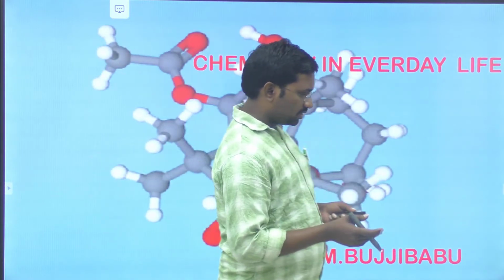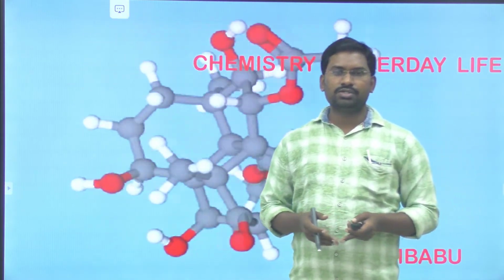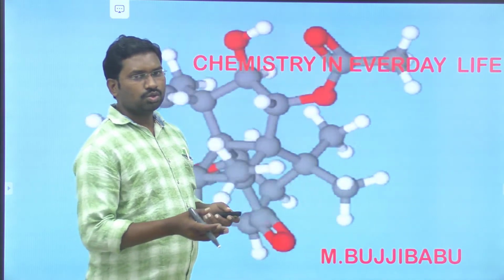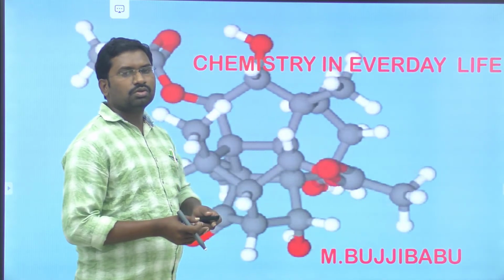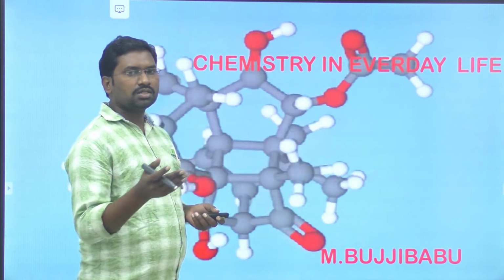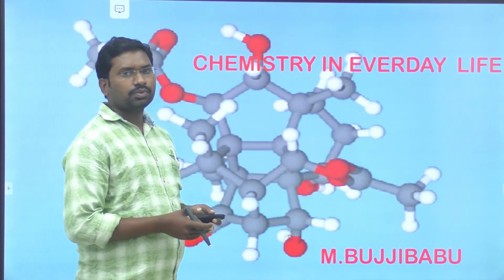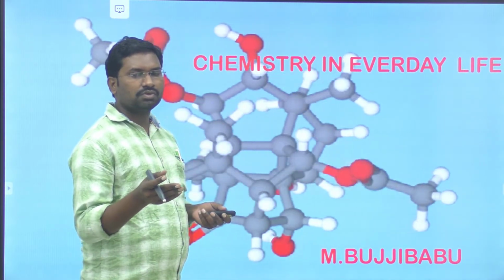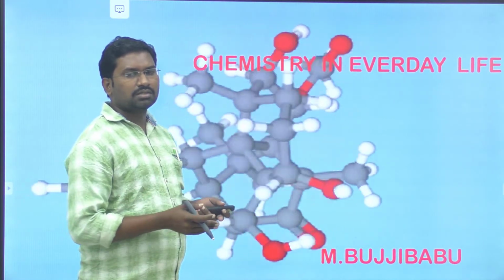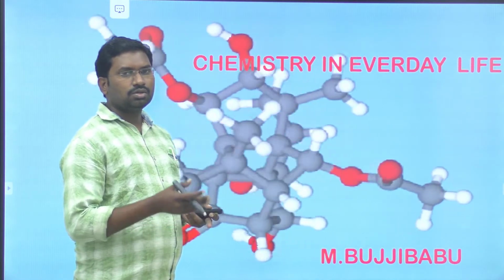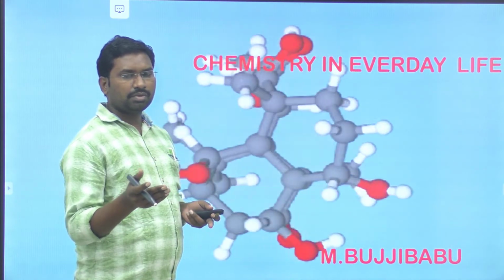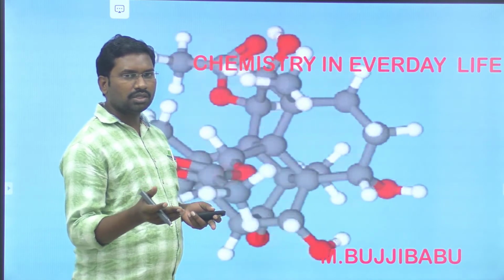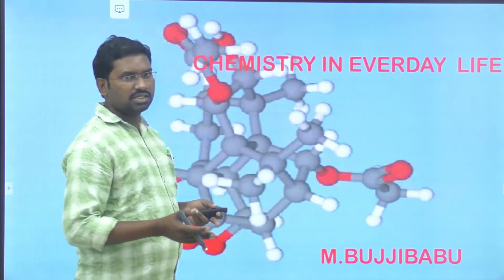In everyday life there is a great essentiality of chemistry, especially because every day we are using different types of soaps, shampoos and deodorants. All these are made up of some chemicals. And especially in chemistry in everyday life we discuss many types of drugs and chemicals. Drugs and medicines: what are drugs and what is meant by medicine? How can different types of drugs be used in the diagnosis of different diseases?